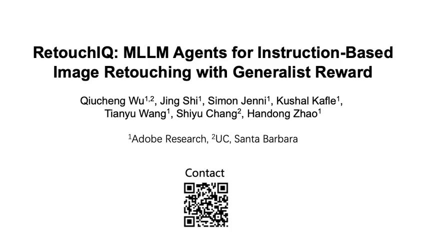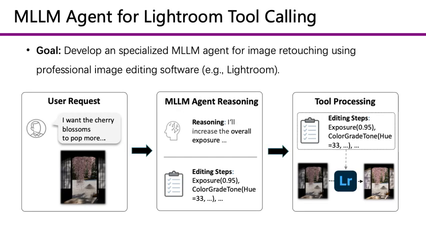The motivation is that many real-world editing requests are written in natural language. A user may ask for an image to look brighter, warmer, more cinematic, or more like an autumn scene. These requests are subjective and high-level, but the editing software requires concrete parameter changes. Our goal is to bridge this gap. The goal of RetouchIQ is to develop a specialized MLLM agent for image retouching with professional editing tools.